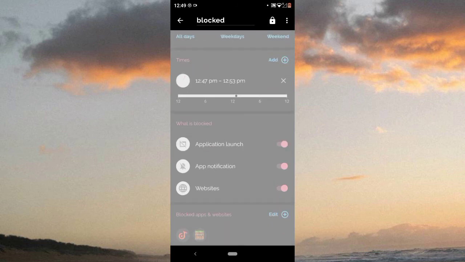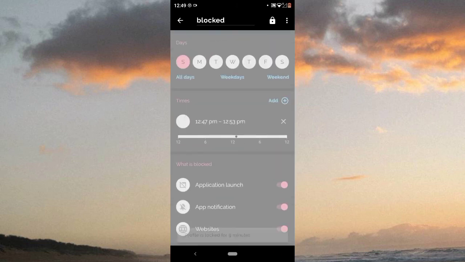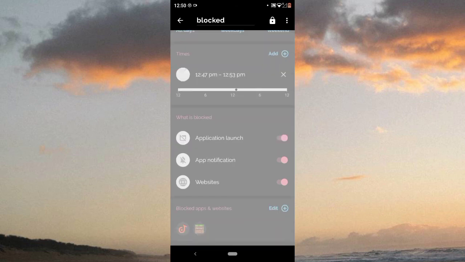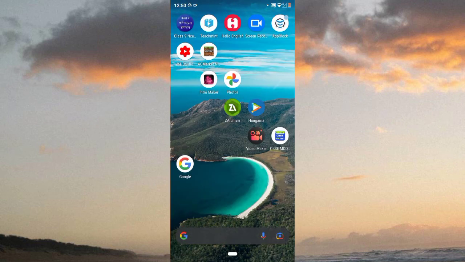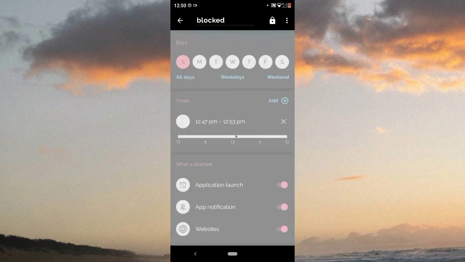Okay, now the profile is blocked. Okay, so I can't change any settings. Profile is locked for 9 minutes, 1 minute complete. Okay, but we set a time lock for apps 12:47 to 12:53. You can see here 12:47 to 12:53. So my app was unblocked at 12:53, but this screen is blocked for 9 minutes.